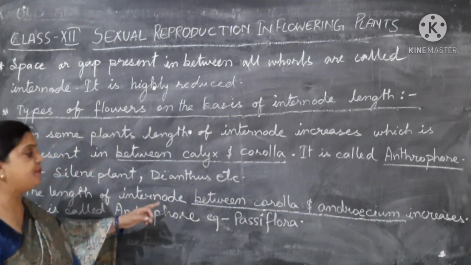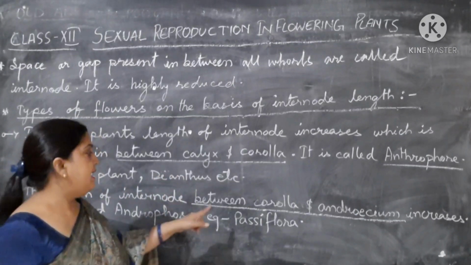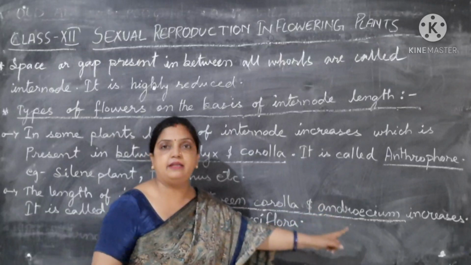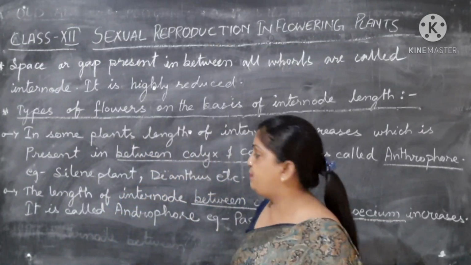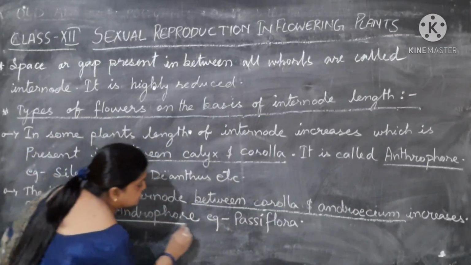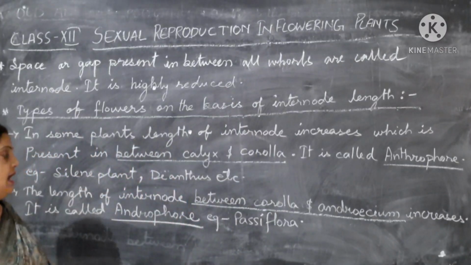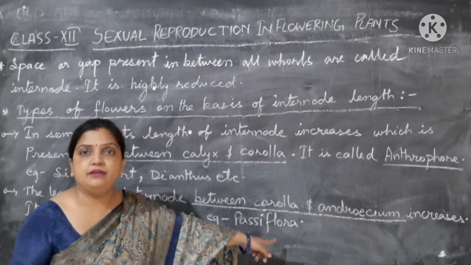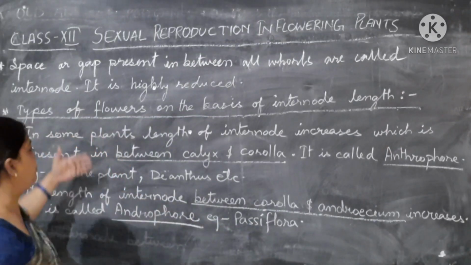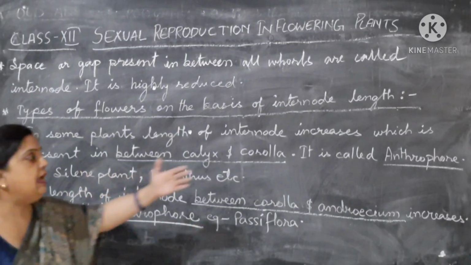If the internode space is increasing between the corolla and androecium, that type of flower, children, is called androphore. The example is Passiflora. So I hope the difference between the two is clear.